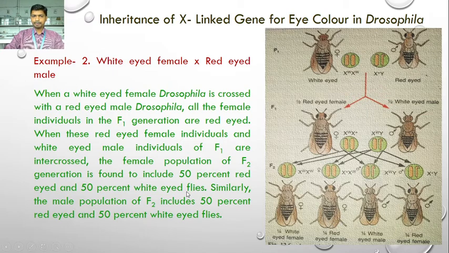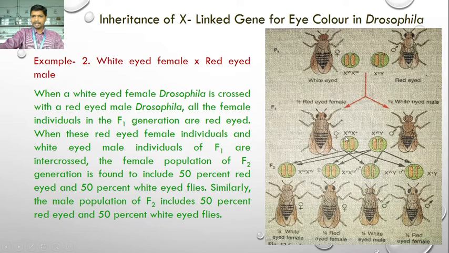the female population of the F2 generation is found to include 50% red-eyed and 50% white-eyed flies. Similarly, the male population of F2 includes 50% red-eyed and 50% white-eyed flies. So here the F1 individuals are intercrossed, meaning the red-eyed female is intercrossed with a white-eyed male. We get the gametes XW and X plus, and here XW and Y.